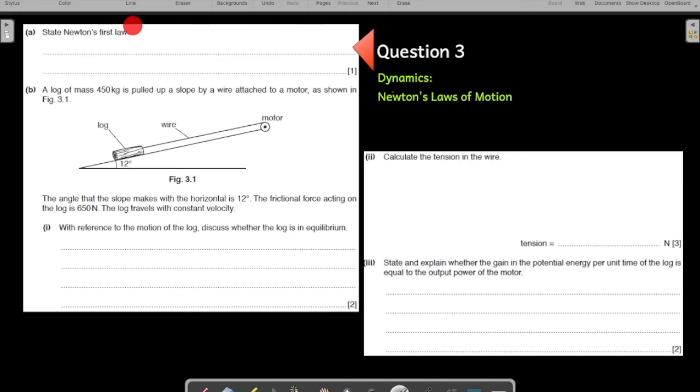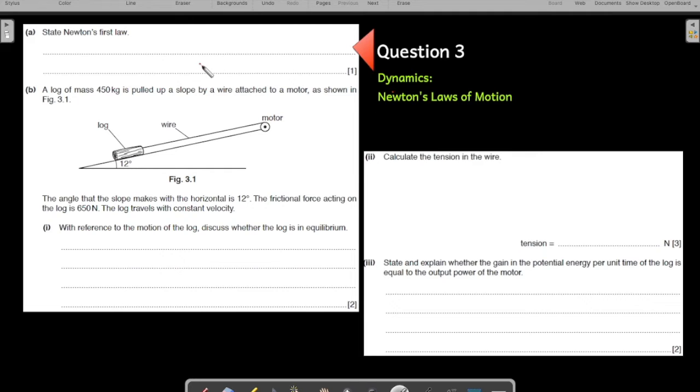State Newton's first law. This is a kind of question which you practiced in question number 1 as well. Newton's first law, second law, third law, stating them in words is a very common question. It keeps repeating year after year. So please, I would request, take out some 15 minutes of time during the day, whenever you are free, and practice talking about them, because you can be very sure that one of the questions will definitely come in the exam on these, right?